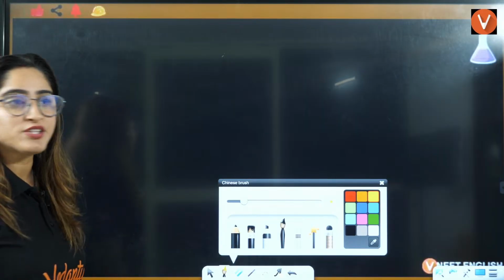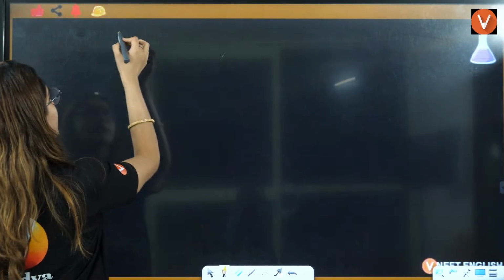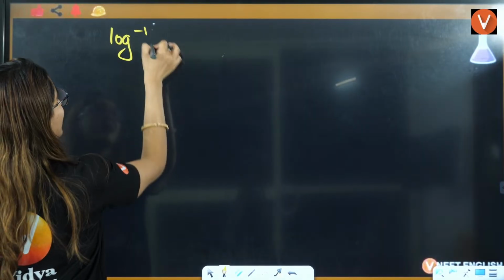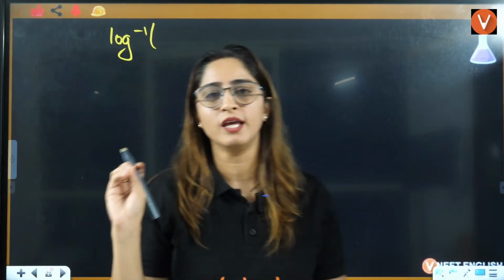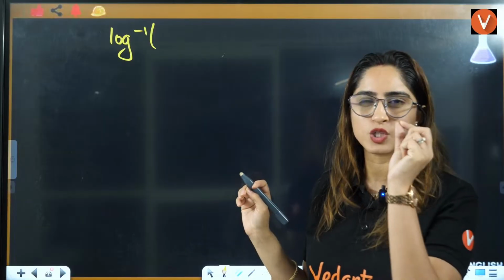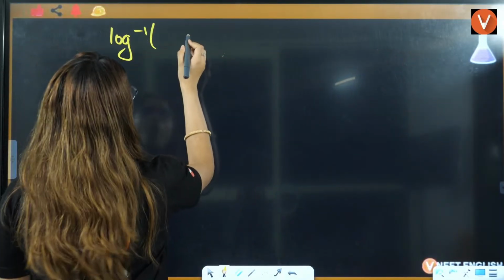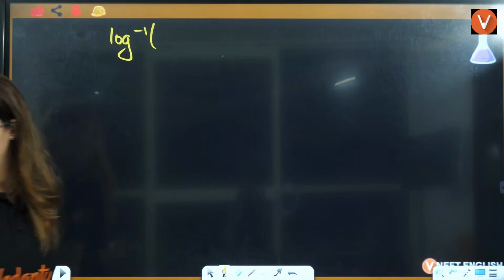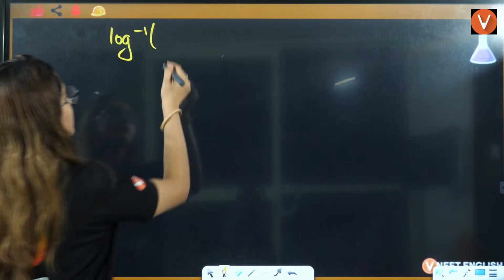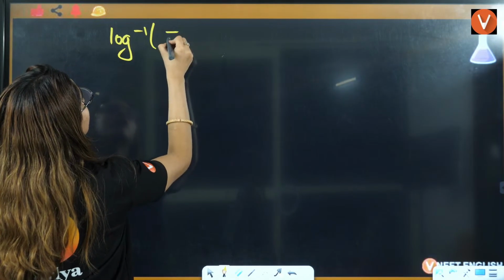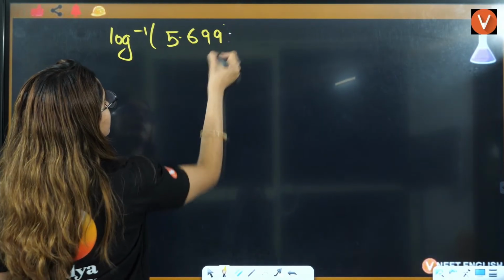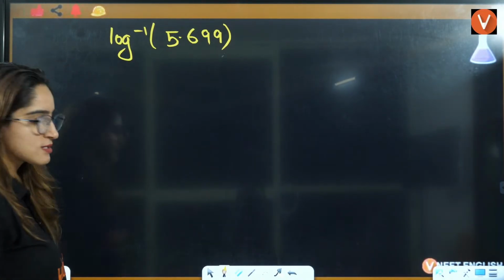But now the next question, ma'am, if we have something like this, is very, very important, and I know this is quite tricky. So full attention on the board. Okay, this is quite tricky. This is log inverse. Let's say I need to subtract firstly, only then I can give you the value. Okay. Let me just give me a minute. Let's say you have 5.699. Okay, how to answer this?